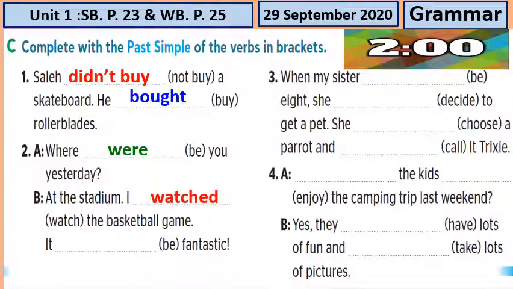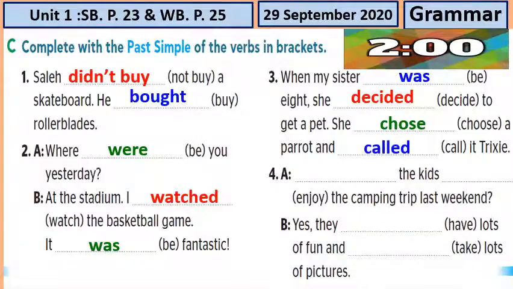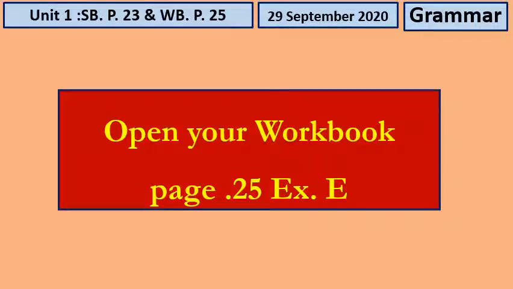Yesterday, be at the stadium, I watched the basketball game. It was fantastic because I'm not talking about singular. When my sister was 8, she decided to get a pet. She chose, notice the spelling, a parrot and called it Tricky. And how to form a question? Yeah, we start by did. Did the cats enjoy the camping trip last weekend? Yes, they did. And the past of have, had lots of fun and lots of parties.